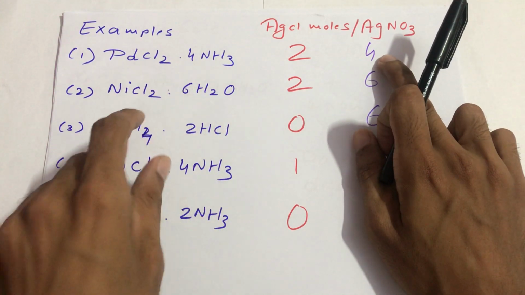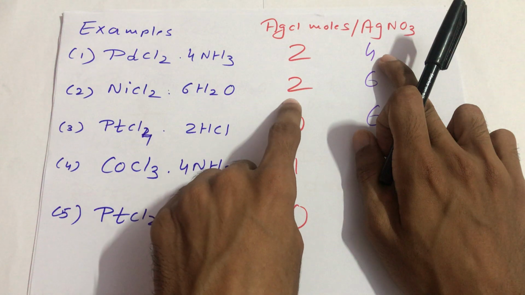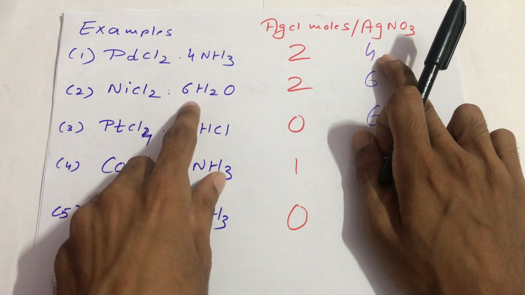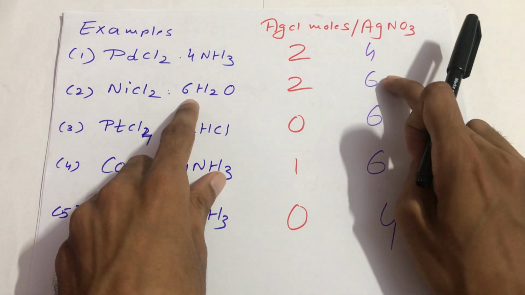Similarly here also some moles of silver chloride are produced, and we can see that there are 6 water molecules, so it is 6.